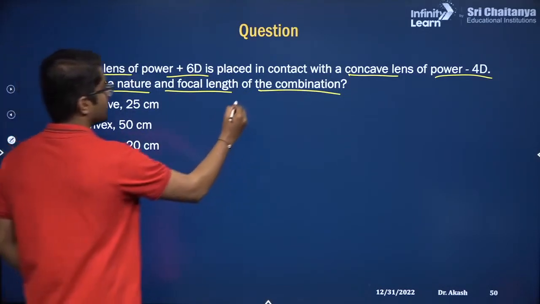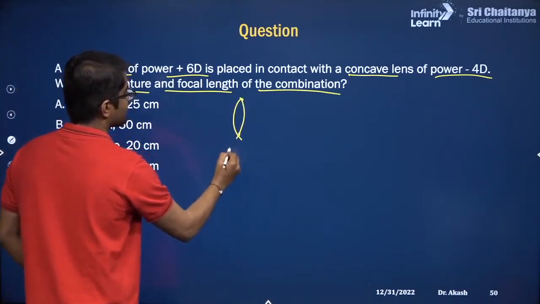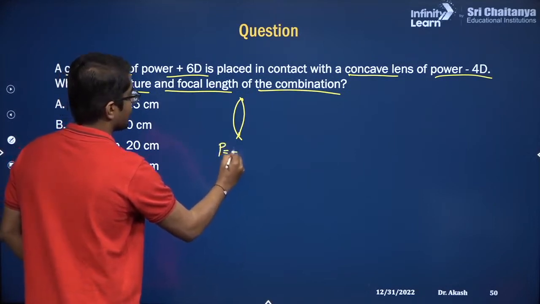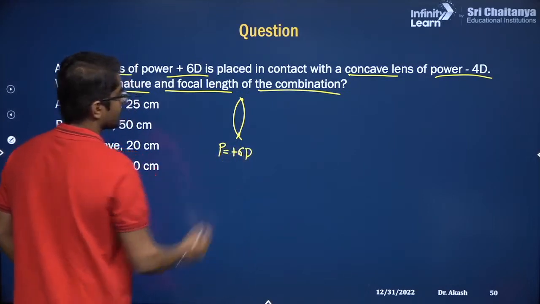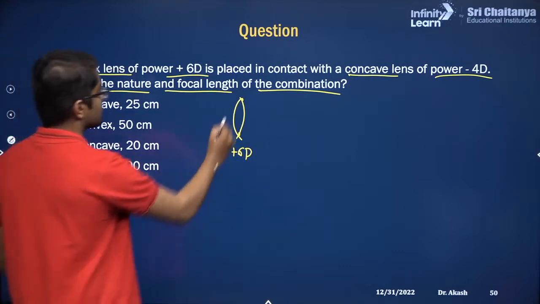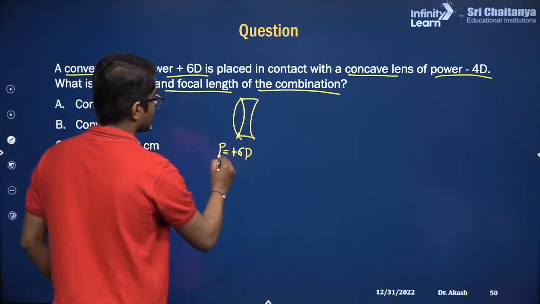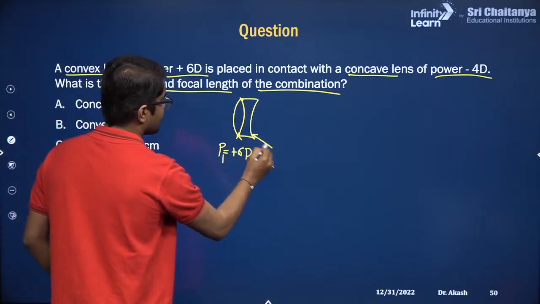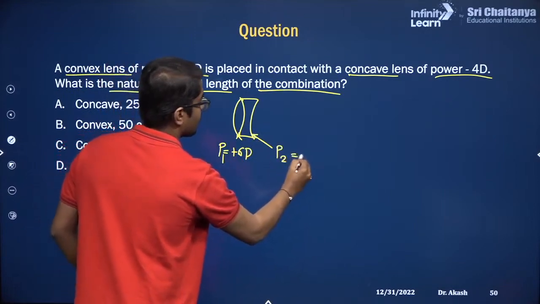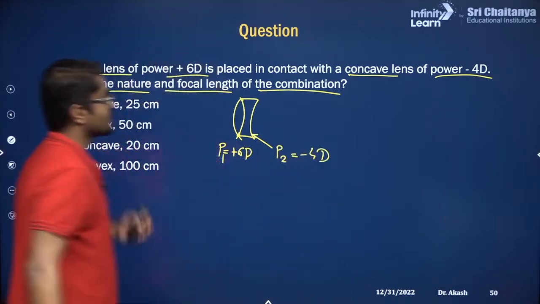So I'll draw. First is a convex lens. Power is given as plus 6 diopters. Then we have a concave lens in contact with it. This I am calling P1, and for this lens P2 is minus 4 diopters.